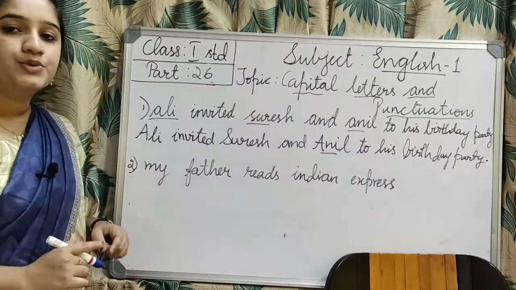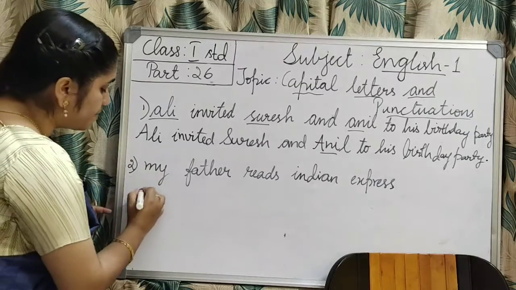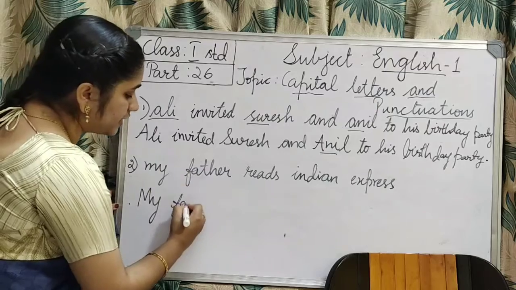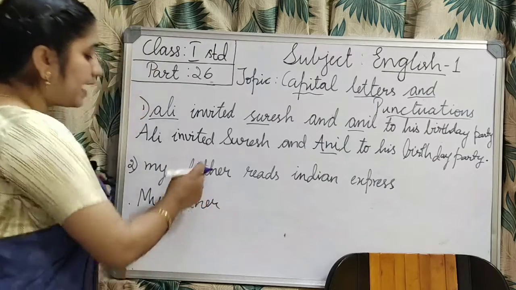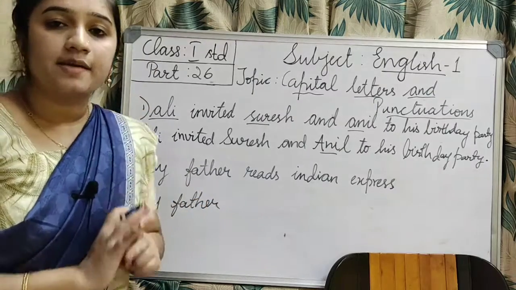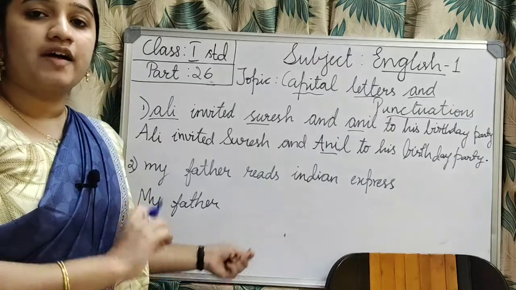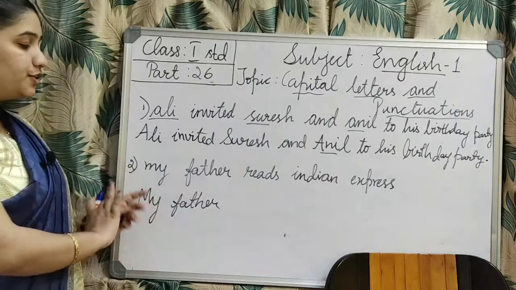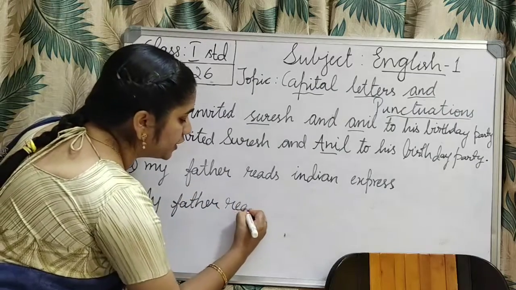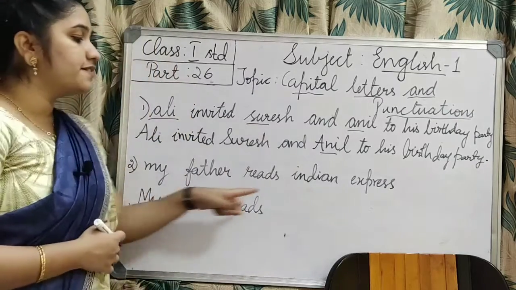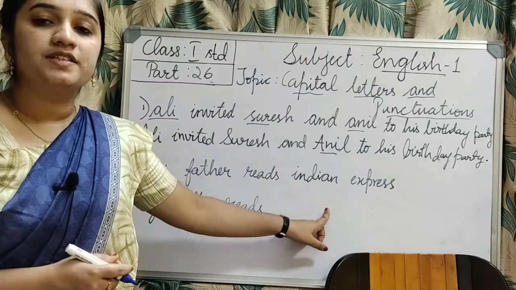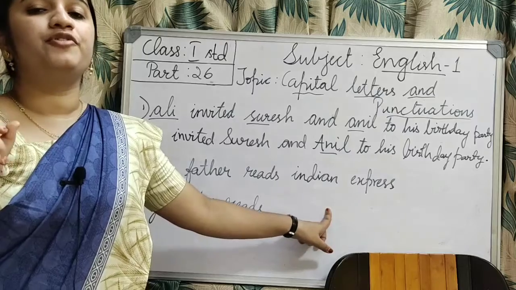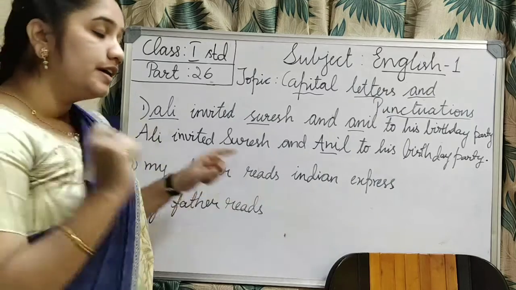So start the sentence with a capital letter. My, M-Y. Okay. Next, father, continue. Why do I write father only? Because father's name is not mentioned. If I mention father's name, then you have to use a capital letter for that. Reads, that also you continue. Next, Indian Express. Indian Express is the name of a newspaper. So I told you, the fifth rule, you have to use capital letters for newspapers.